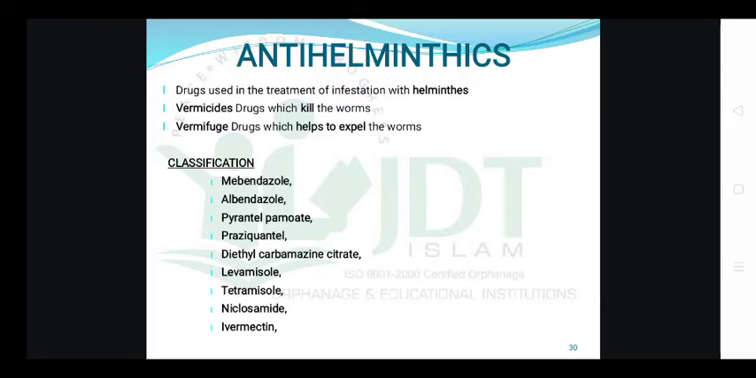Now coming to the classification of anti-helminthic drugs, the drugs which come under the anti-helminthic drugs are mebendazole, albendazole, pyrantel pamoate, praziquantel, diethylcarbamazine, levamisole, tetramisole, niclosamide, and ivermectin. Out of this, mebendazole, albendazole, and diethylcarbamazine citrate are important from an exam point of view, which are frequently asked as short notes: pharmacology of mebendazole, albendazole, diethylcarbamazine.